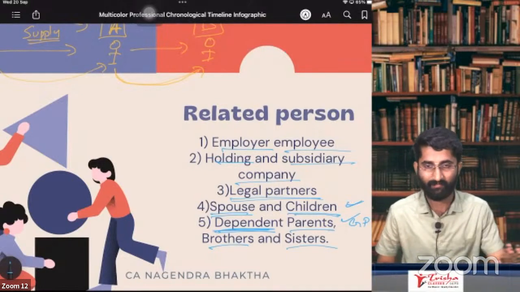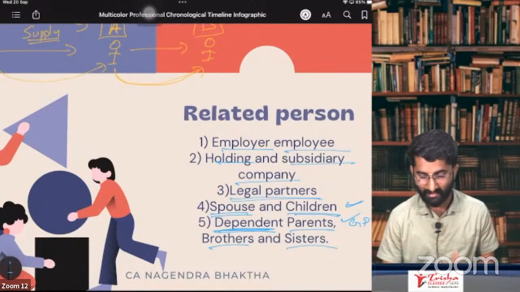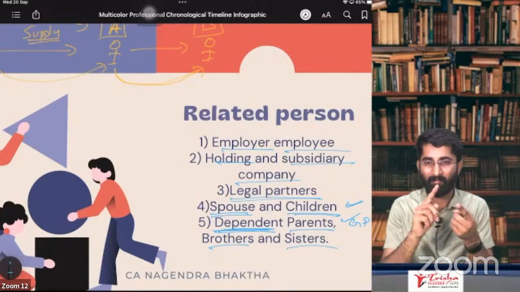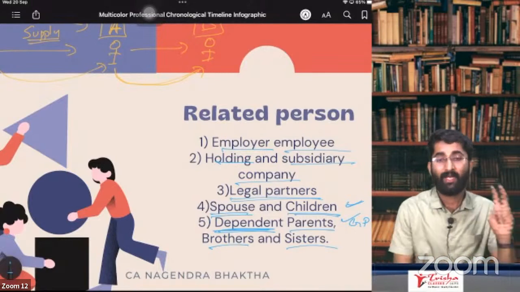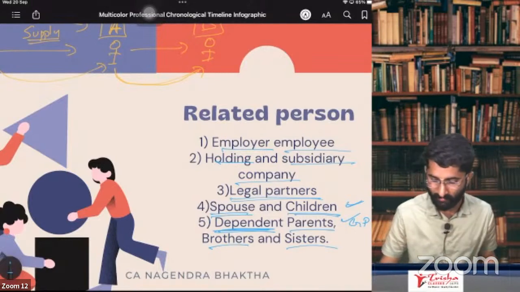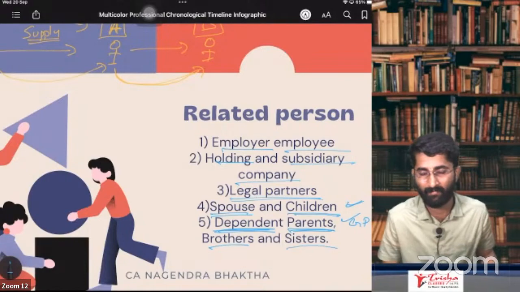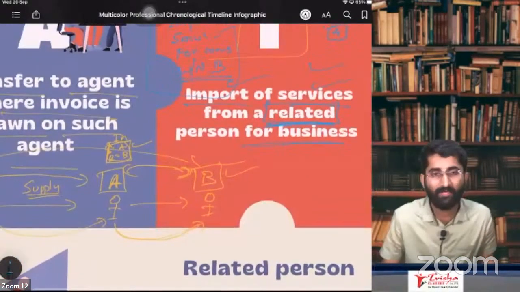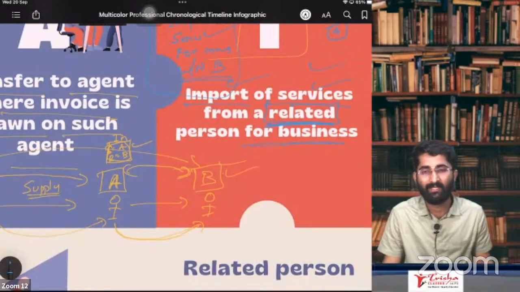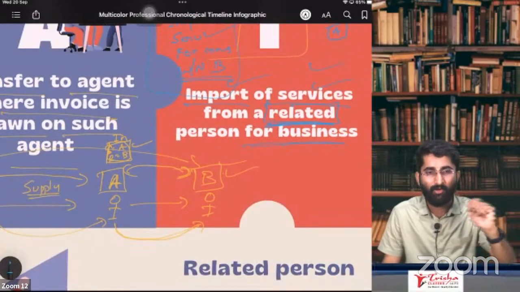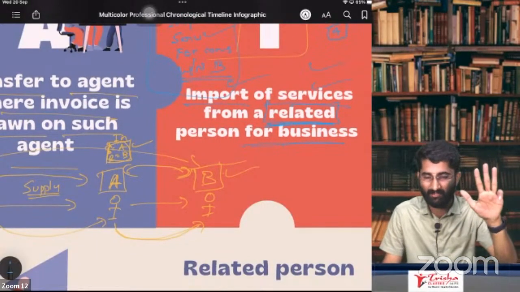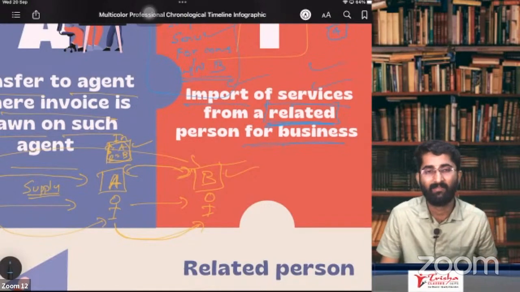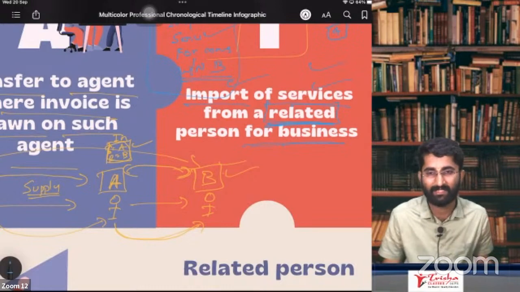Okay, we'll see. Brothers, dependent parents, brothers and sisters. They should be a dependent brother and sister, and parents, grandparents. These four people should be dependent on you. Only then are they related persons. Now, if they are related persons, then importation of services from a related person for business purpose will be considered as supply.